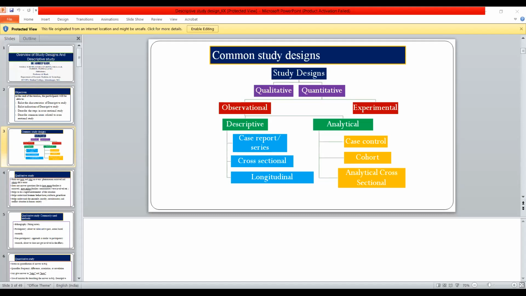If you want to know the correlation, then your research question will be different. If there is a word like association or correlation, then you have to choose analytical. Now we are concentrating on which type of study? Descriptive. So here I have taken the example of the descriptive type. Is it clear?